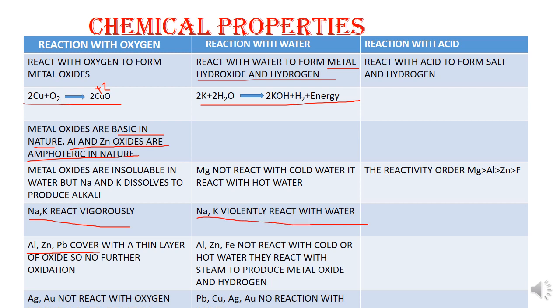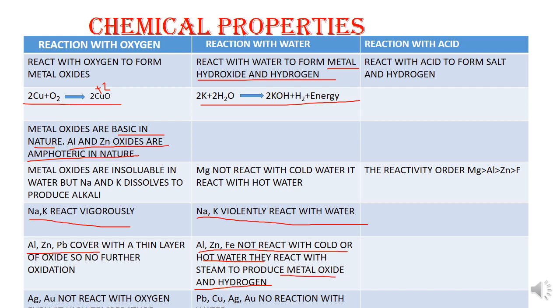Magnesium does not react with cold water, but it can react with hot water. Aluminium, zinc and iron do not react with cold or hot water, but they react with steam to produce metal oxide and hydrogen. Here metal oxide is formed, not metal hydroxide. Lead, copper, silver and gold have no reaction with water.